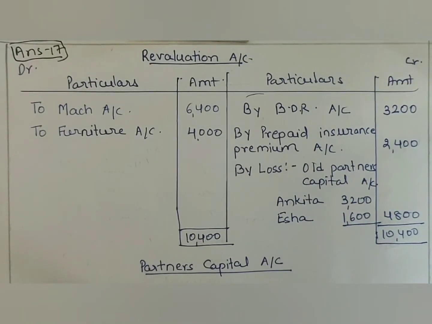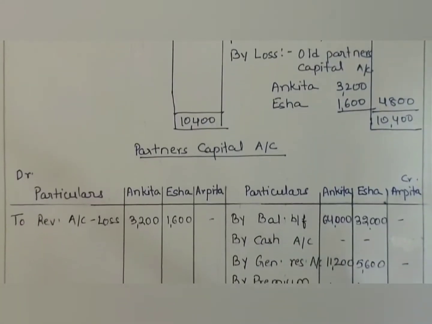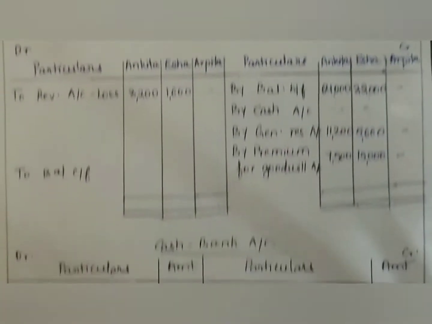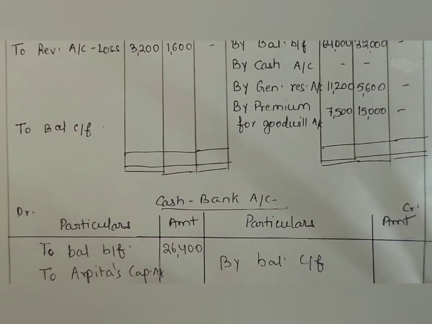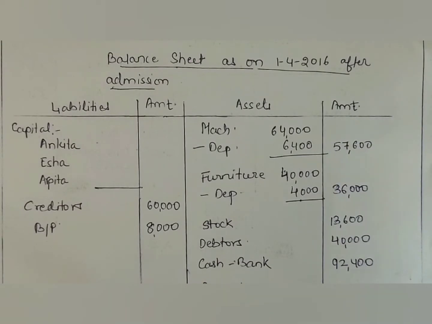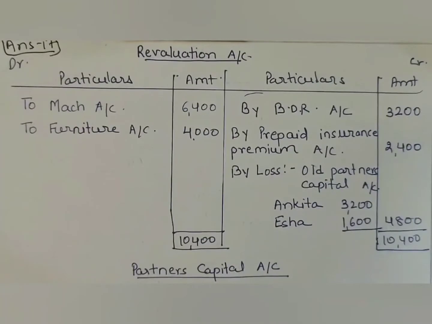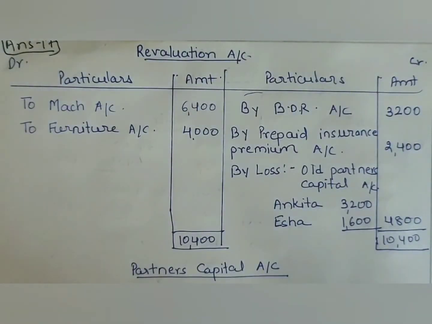First, we will prepare the revaluation account, then the partners' capital account, then the cash and bank account, and then the balance sheet as on 1st April 2016 after admission. Now here, the first point is that Ankita sacrificed 1/12 from her share and Isha sacrificed 1/6 from her share in favor of Arpita. Then the second point is that Arpita is to bring proportionate capital.